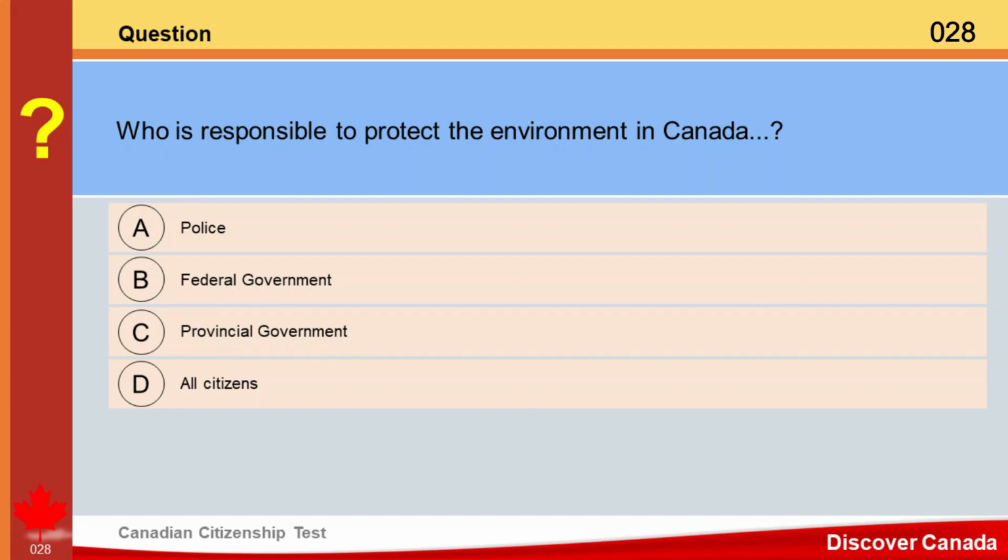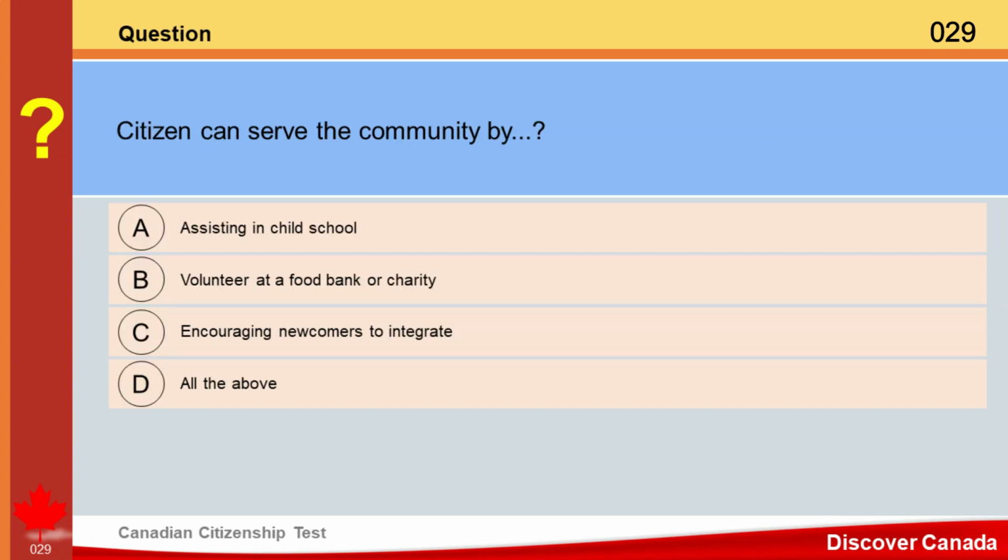Question. Who is responsible to protect the environment in Canada? A. Police. B. Federal government. C. Provincial government. D. All citizens. Answer. D. All citizens.